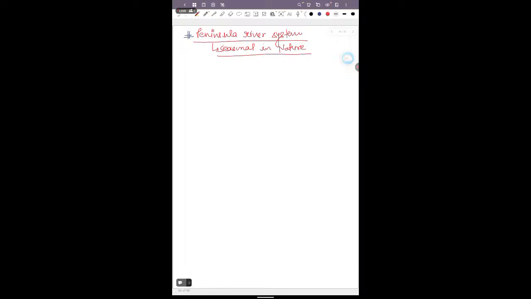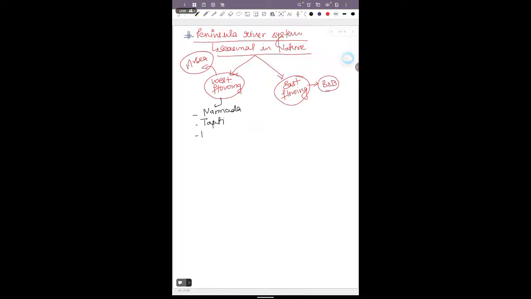The most important thing is that in the peninsular river system there are two types of rivers. One is the west flowing river, which means the river that meets the Arabian Sea, and the other is the east flowing river, which means the river that meets the Bay of Bengal. So the west flowing rivers are the Narmada, Tapti, Mahi, Sabarmati.